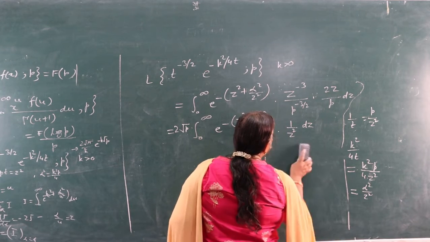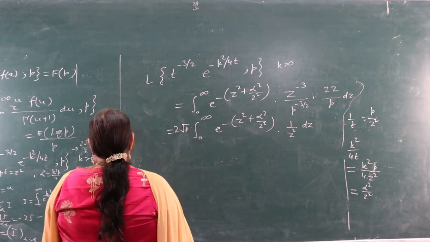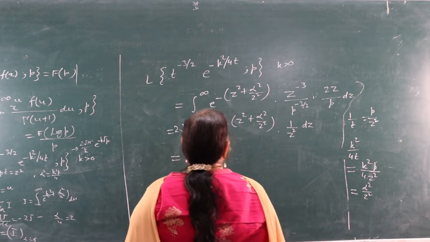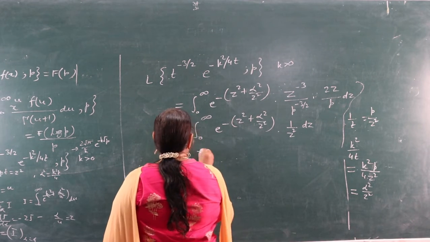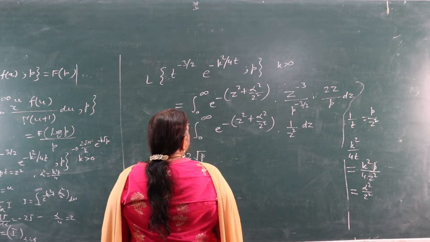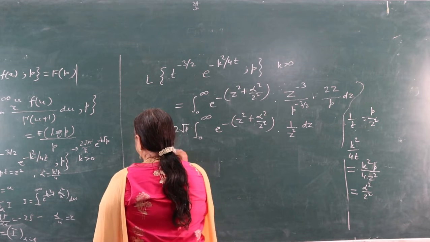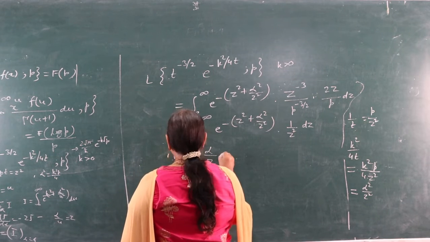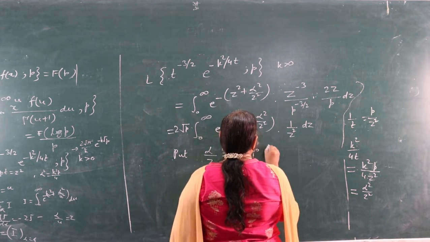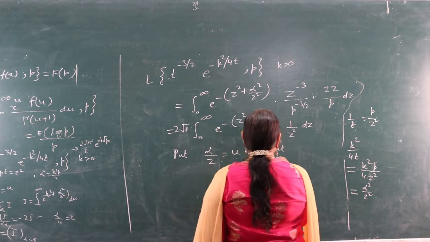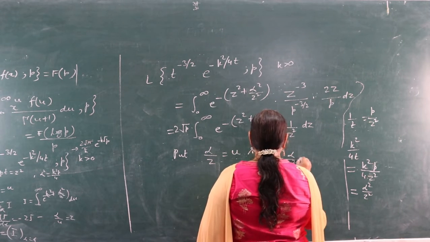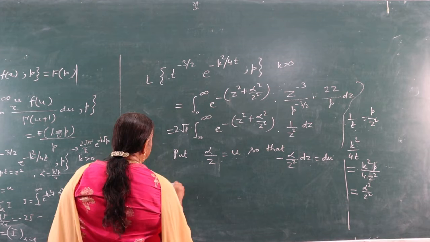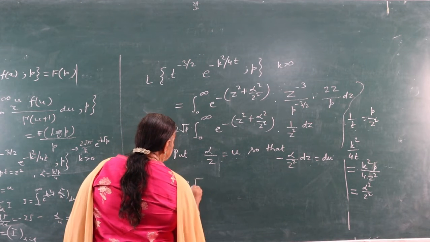Now, in order to integrate this integral, we can write it as 2 root p. In this we put alpha by z is equal to u, so that minus alpha by z square dz is equal to du, and this integral will be equal to under root.